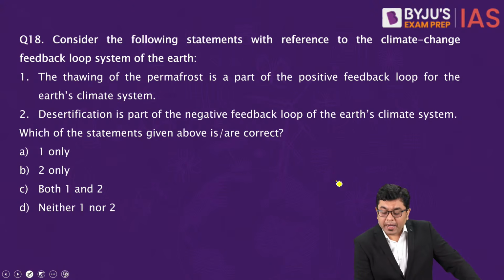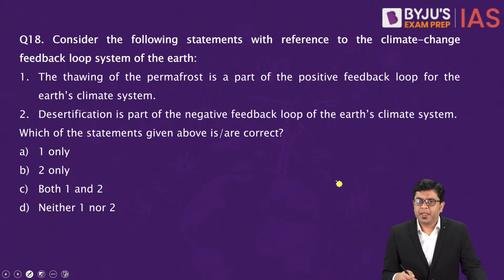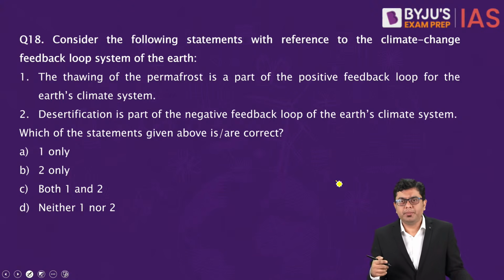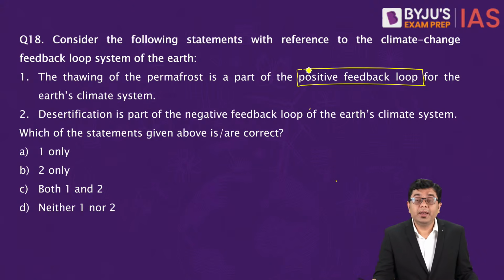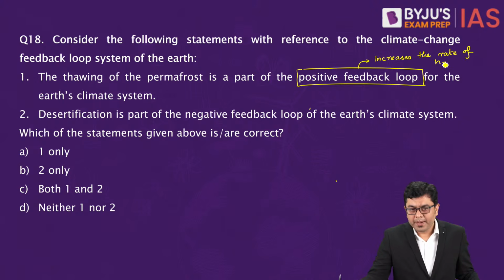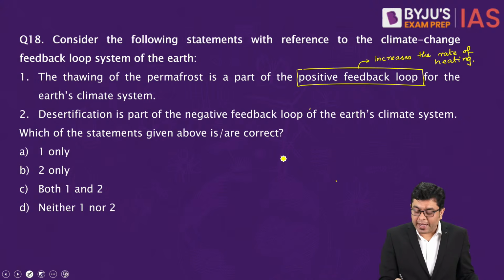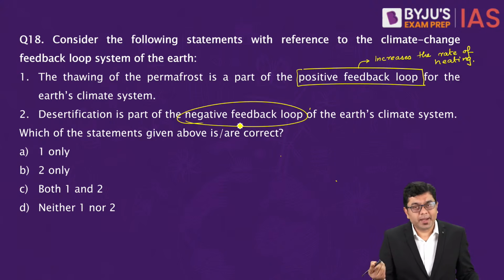So which of them is correct? Here, when we say positive feedback loop, it is the one which increases the rate of heating. And when we say negative feedback loop, that provides a kind of cooling, the rate of cooling.